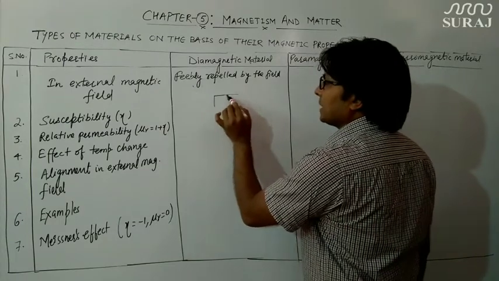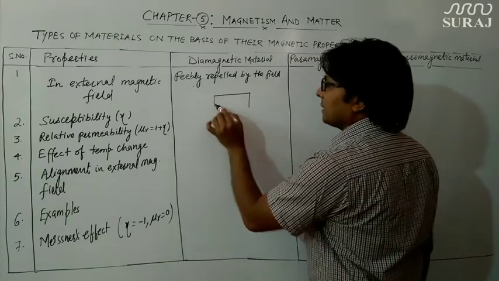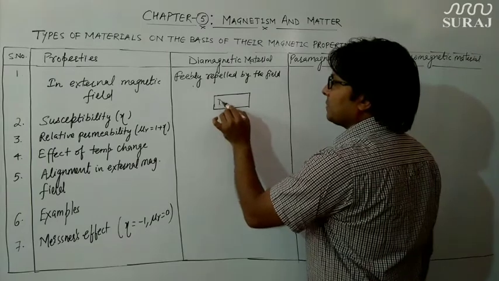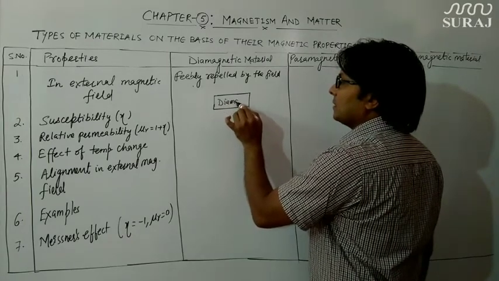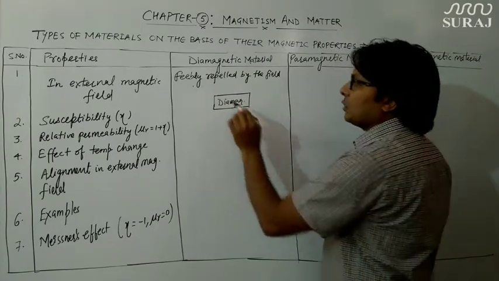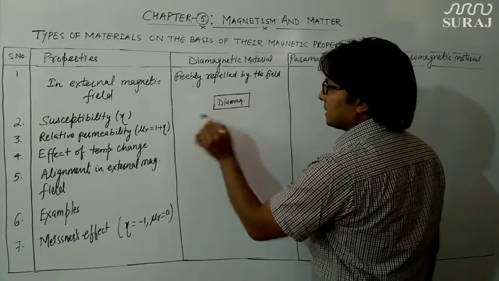Now suppose I have this diamagnetic material with me, and I have kept it in an external magnetic field, which was like this.